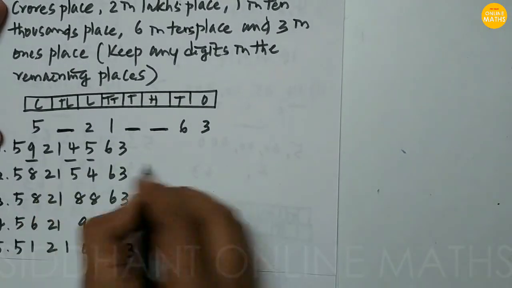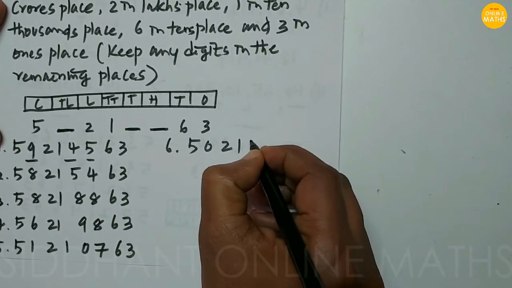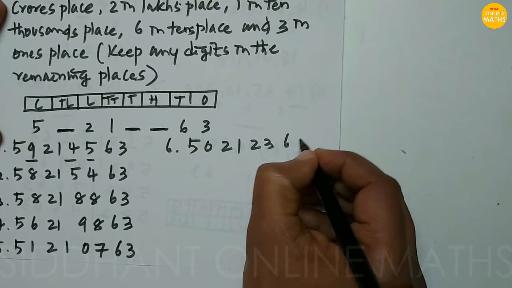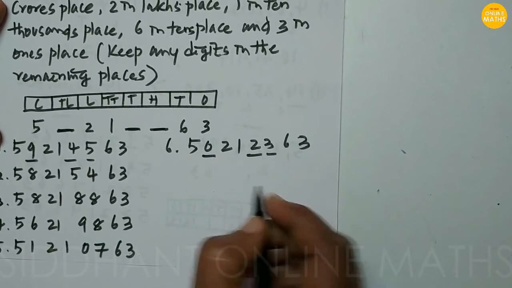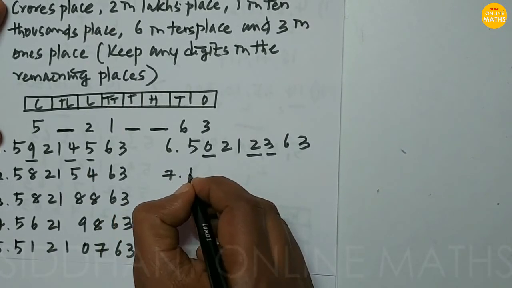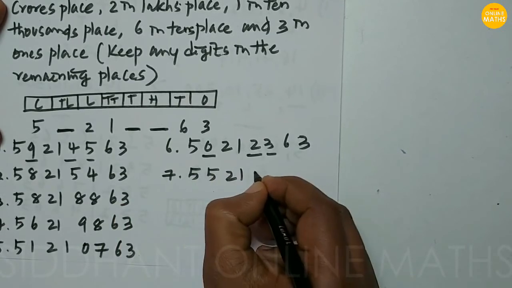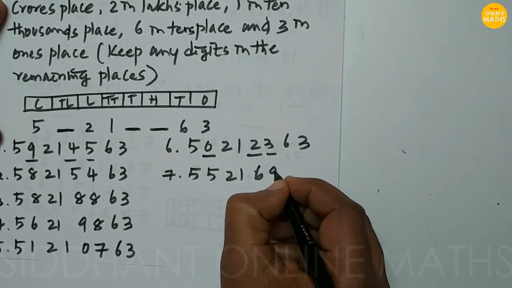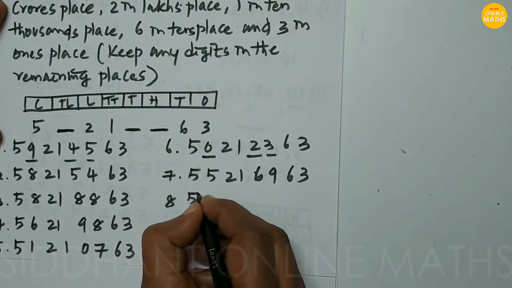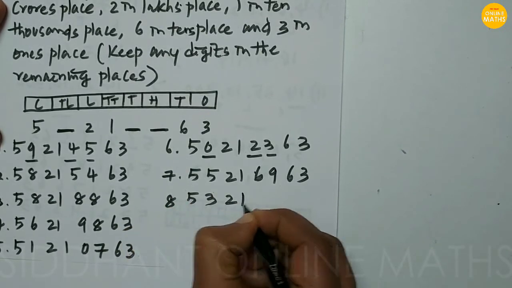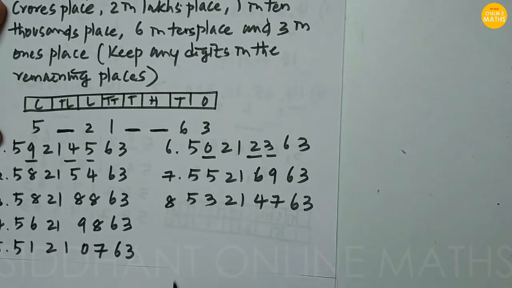Next 5 numbers we will see, like sixth: 5, 0 I will keep, 2 1, then 2, 3, now 6 3. So these positions we should not change, only in the blanks we are going to keep the numbers. Seventh like 5 2 1, then 6 9 6 3 I keep. And eighth like 5 3 2 1, 4 7 6 3.